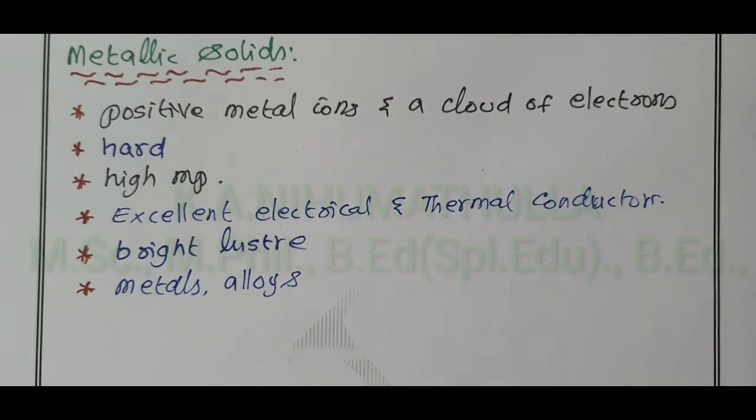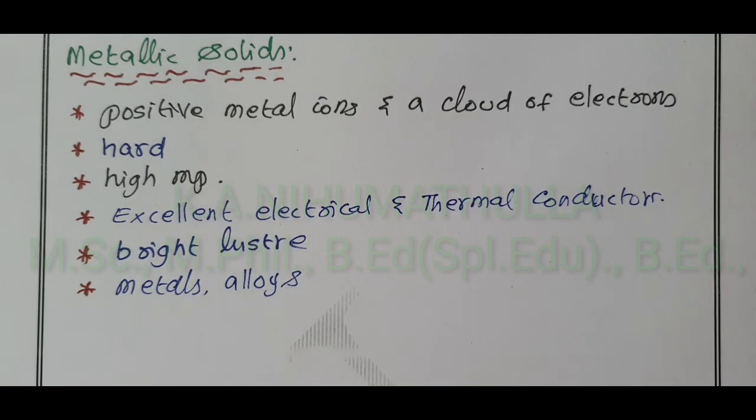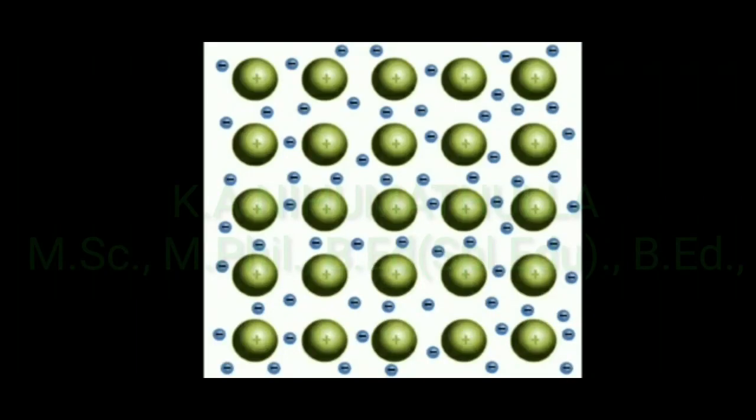Now we are going to discuss the structure, the images of a metallic solid. The schematic diagram indicates a metallic solid.